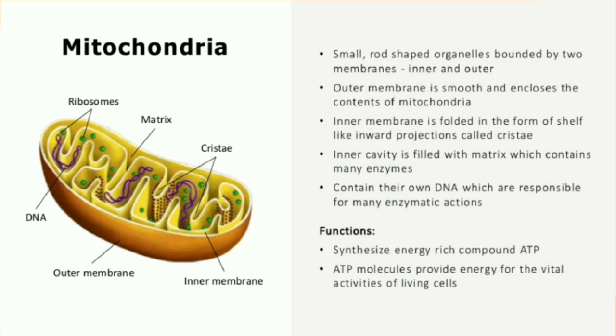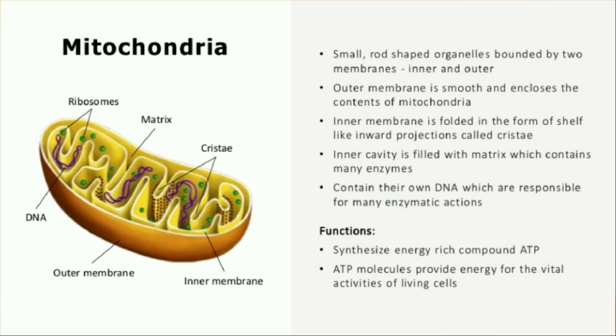And if you observe this cristae, they have a lot of folds. So this is one large surface area for chemical reactions. And these mitochondria are very strange organelles in the sense that they have their own DNA and ribosomes. And mitochondria are able to make some of their own proteins. And really, this mitochondria has its own DNA and different ribosomes.